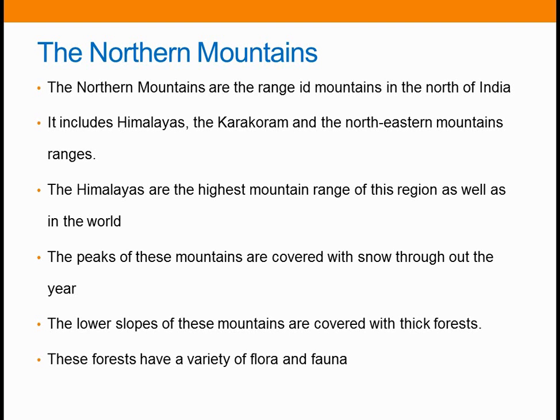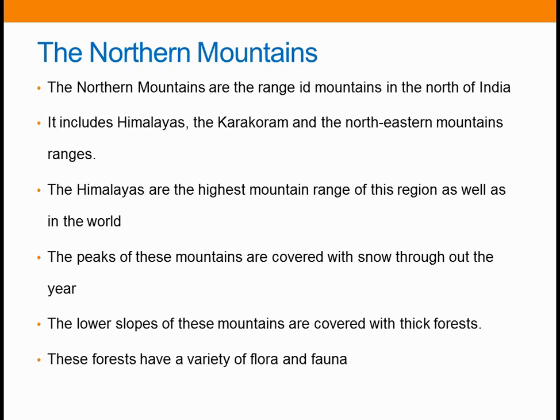Yes. The Himalayas are the highest mountain range of this region as well as in the world. You know, Mount Everest is the world's highest mountain peak. It is a part of this northern mountains range. It is in Nepal. The Himalayas are covered with snow throughout the year, and the snow melts to give rise to a number of rivers like Ganga, Indus, and Brahmaputra.